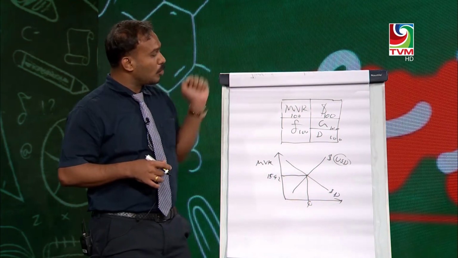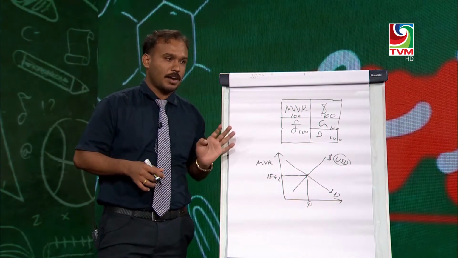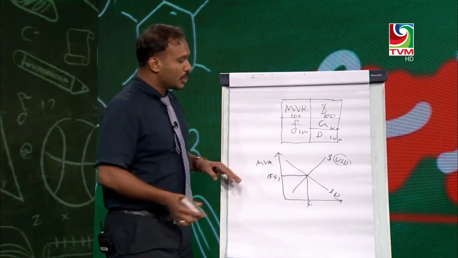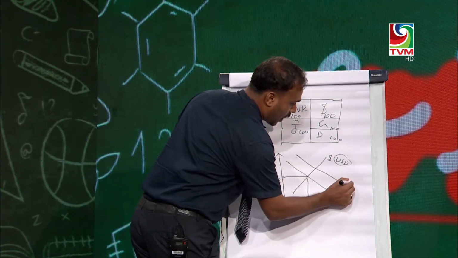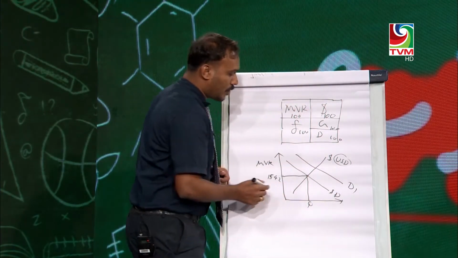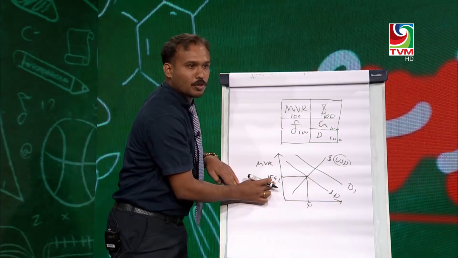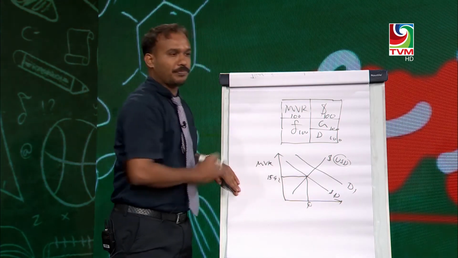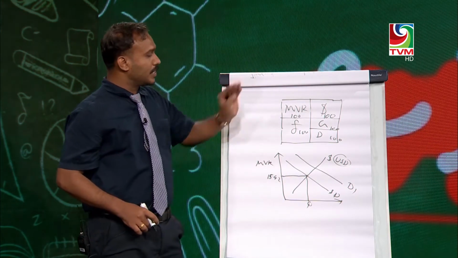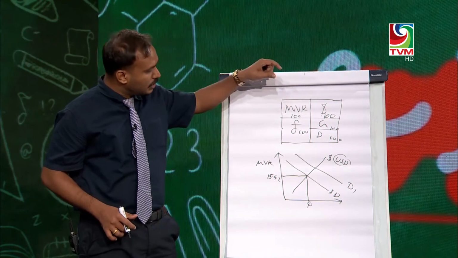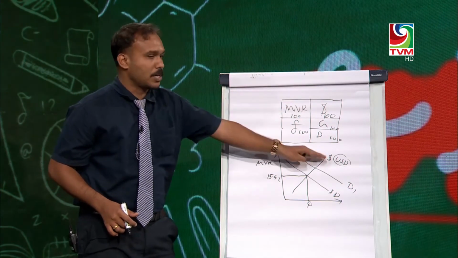Moreover, if we import more foreign goods, we can't use our rupiah. So we need foreign currencies. So this will put pressure on the demand curve to shift. If it is a floating exchange rate system, the dollar will not be available at 15.42. We need to pay either 16 or more. So if we maintain a fixed exchange system, the central bank uses this reserve to absorb the extra pressure.